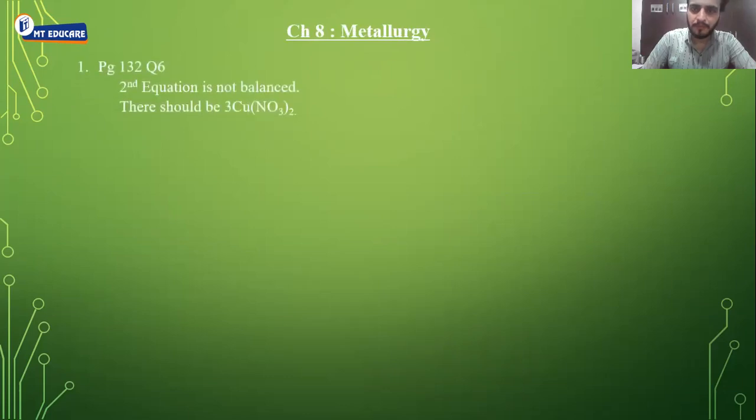Next, we are starting with the metallurgy chapter. In metallurgy, the very first correction is page 132, question number 6. In the second equation, it is not balanced. It should be 3 copper nitrate, that is 3 Cu(NO3)2. So that 3 is not printed. Please add that.